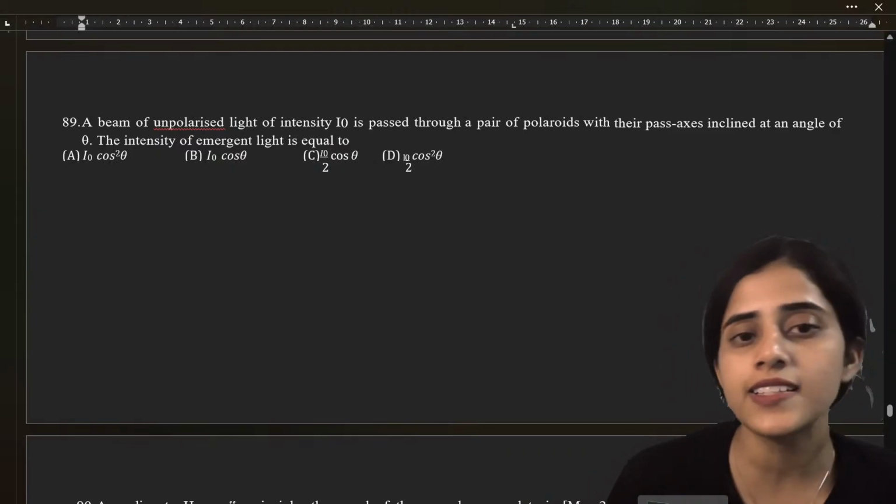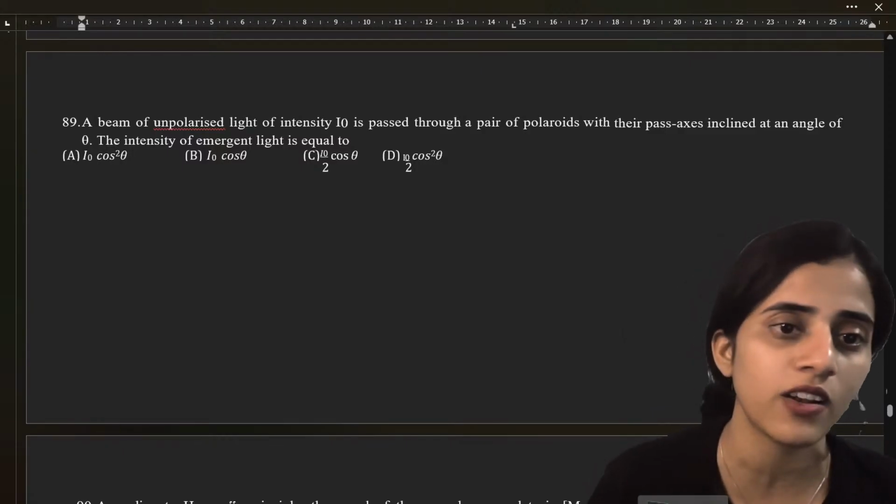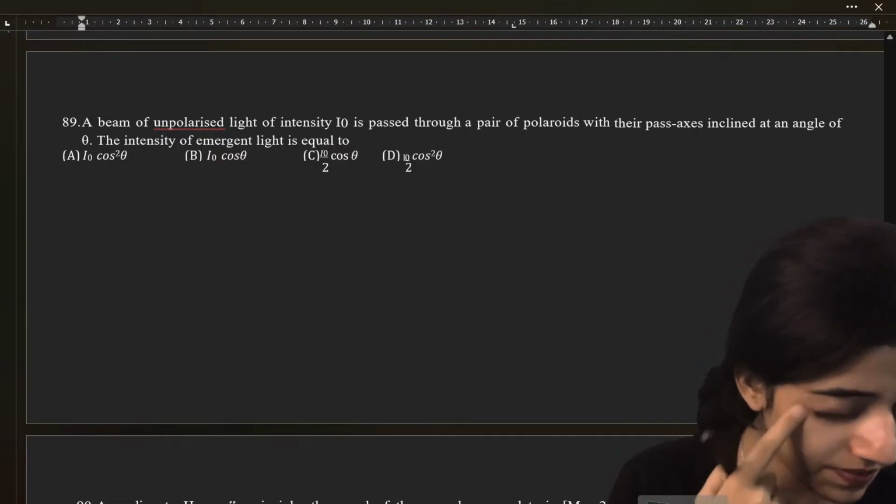A beam of unpolarized light of intensity I naught is passed through a pair of Polaroids with their pass axes inclined at an angle of theta. The intensity of emergent light is equal to.